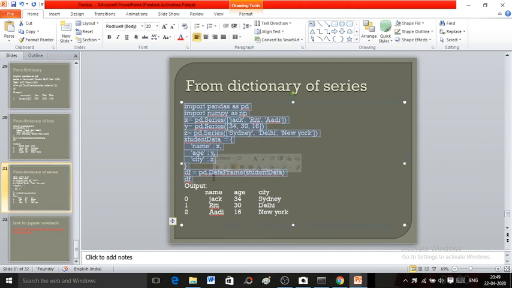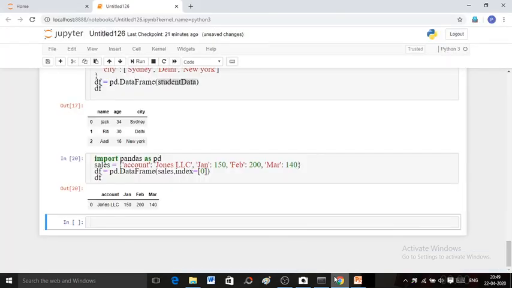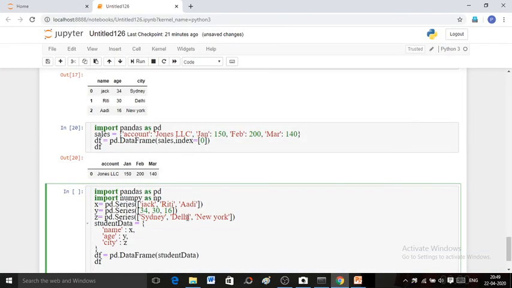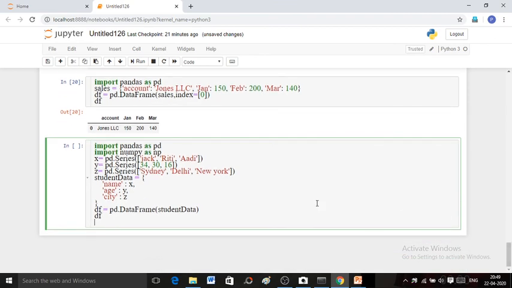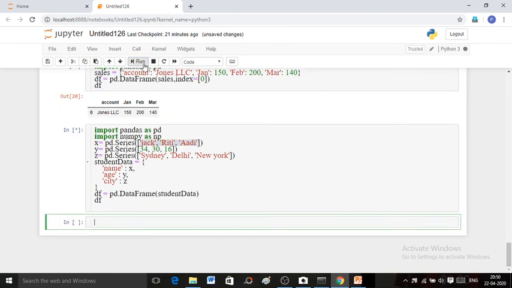This is the last example, in which you will create your data frame from a dictionary of series. Here X, Y, Z are the three series and these are the values for your dictionary. And keys are name, age and city. When you create your data frame from this type of dictionary, you will receive name, age, city as your columns, and the indexes of the series will become the indexes of the rows of your data frame.